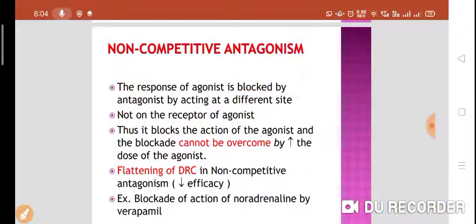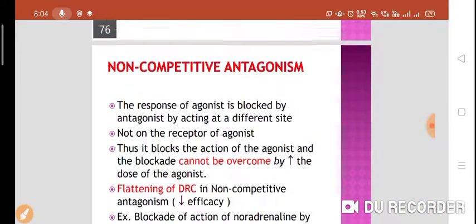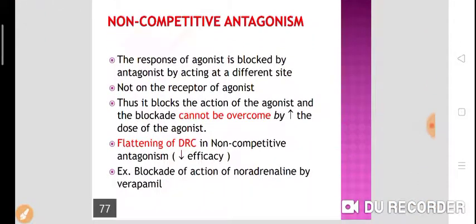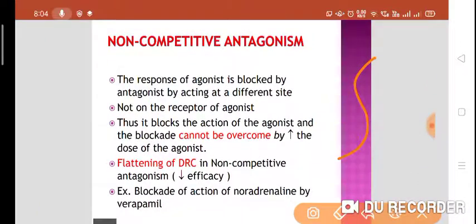So in the dose response curve, you will see a flattening of the curve, because there is a decrease in the efficacy. Blockade of the action of noradrenaline by verapamil is an example of non-competitive antagonism.